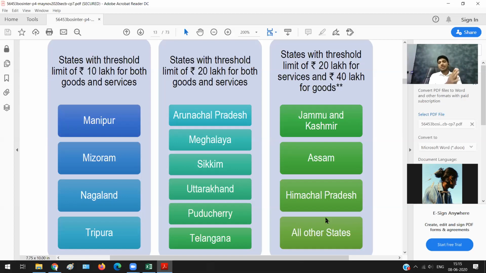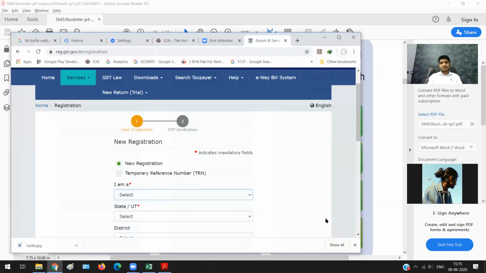And how do I remember the states for which the 20 lakh limit is applicable? There is a shortcut which I remember, that is Suptam. Let me take this to the Excel sheet.